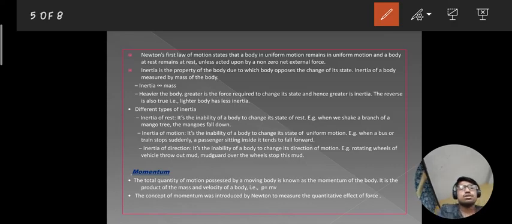Here it is written everything. On your screen you can see that Newton's first law of motion is also known as the law of inertia. Now, moving on. To know about the second law of motion, first you have to know about the term momentum. What is momentum? It is defined as the product of mass and velocity, and it is denoted by P. Here you can see it written.